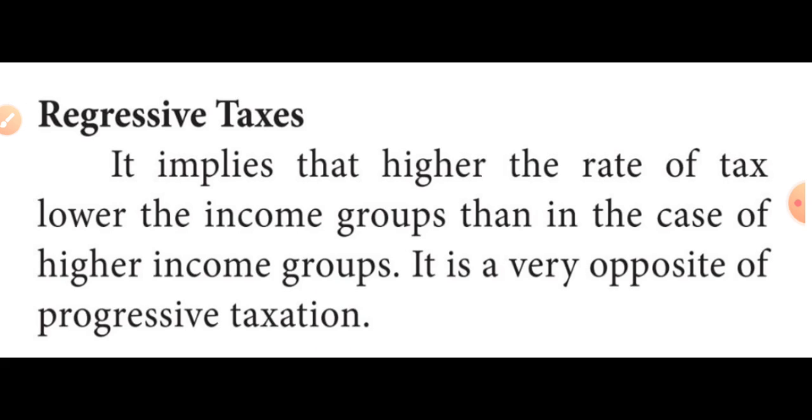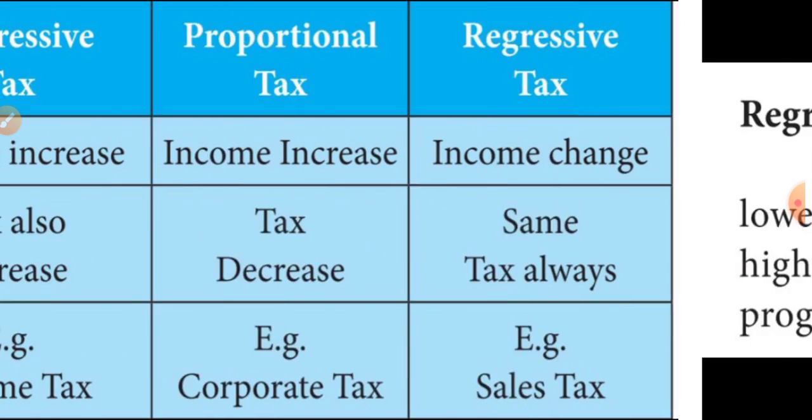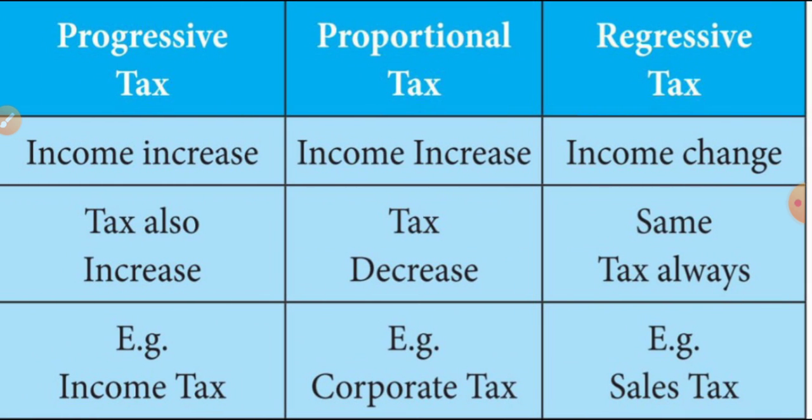For example, progressive tax means income increases, tax also increases. Proportional tax also, income increases. Regressive tax means the income will change. That means progressive tax means income increase, tax also increase. For example, income tax. That means a particular person or an organization pays the tax. Income increase means tax also increase.